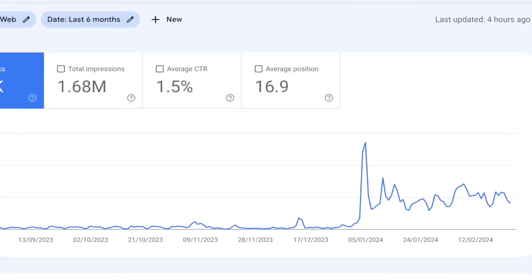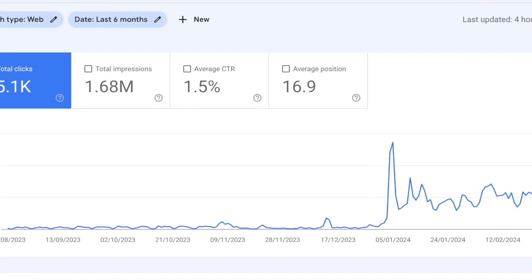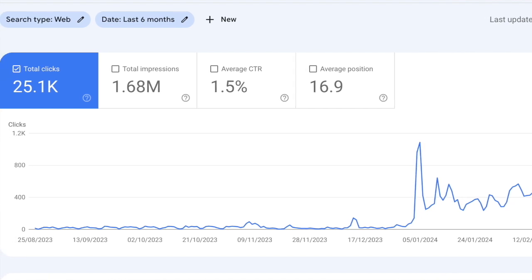Now that being said, I usually say that it takes at least a year or two before you start seeing any significant results from your blog. Firstly, it takes about 2 to 3 months for Google to even find your website. So even if you wrote and published a blog post every single day, it will still take a couple of months before you see your first visitors. And then it will take a really long time before Google trusts your website.